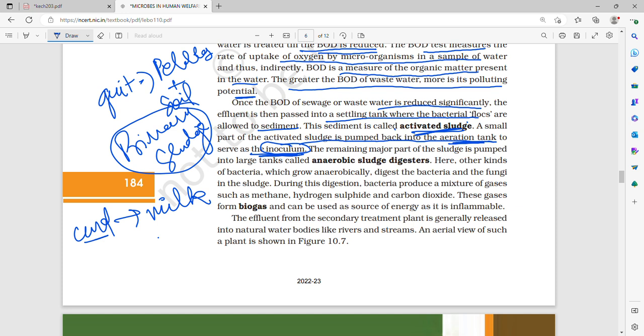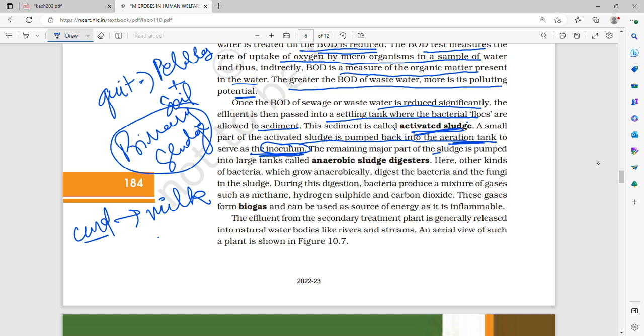So if you put a little bit of flocks, since there is a lot of oxygen in the aeration tank, and it is mechanically being pumped, then more and more flocks of bacteria will grow, and they will consume more and more oxygen, since the BOD of the wastewater will be high, and they will significantly reduce it. Then they will again come over to the settling tank, and they will settle down. Then as activated sludge, again a little bit will go back, so this will keep going.